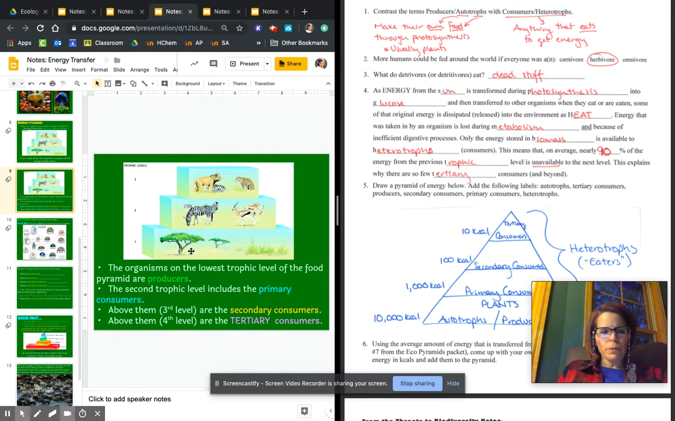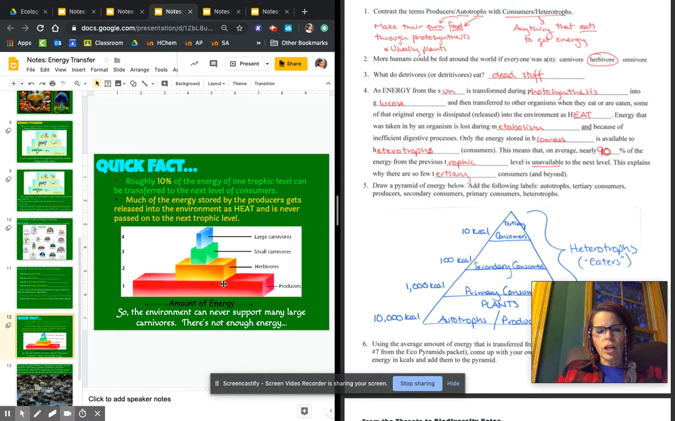But if you notice on a food pyramid, the largest number of organisms are the producers down at the bottom, and then there's only 10% after that and 10% after that. That's because heat is lost at every level, and so there's less and less energy available to each level. So the animals that are up at the top, there's very, very few of them.